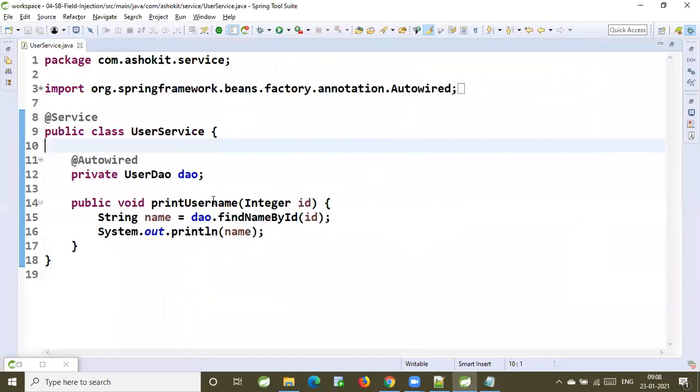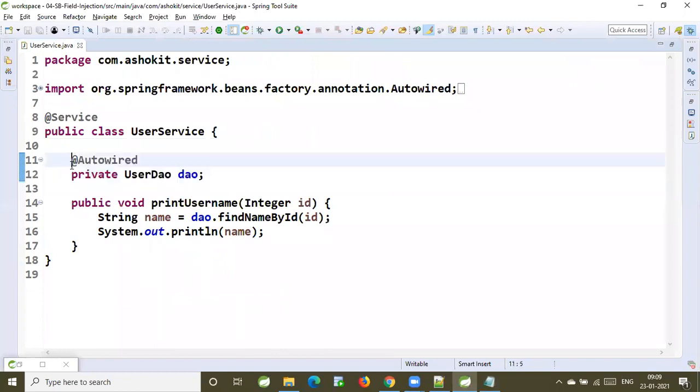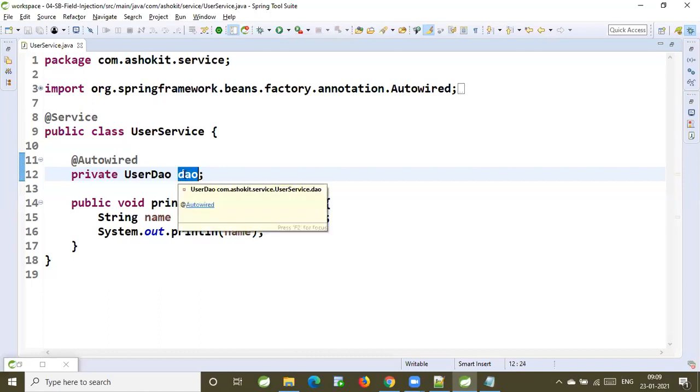By type mode means whenever we declare a variable with the auto-wiring annotation, it is going to identify, because in the application there are so many classes available, how it will identify which class object should be stored in this variable. Based on the data type. So what is the data type of this variable? UserDAO.